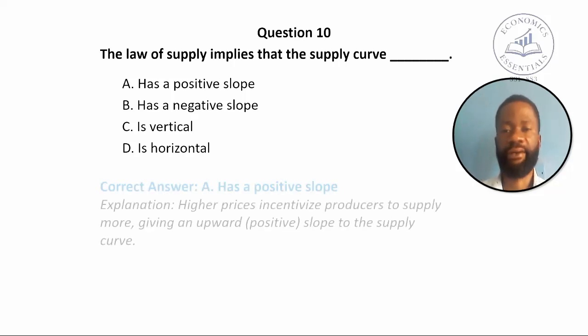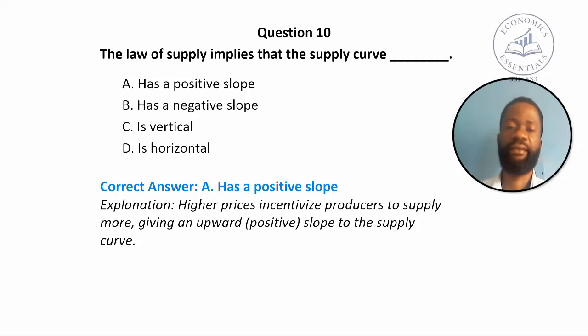The correct answer is A. The law of supply implies that the supply curve has a positive slope, meaning that higher prices incentivize producers to supply more, giving an upward positive slope to the supply curve.